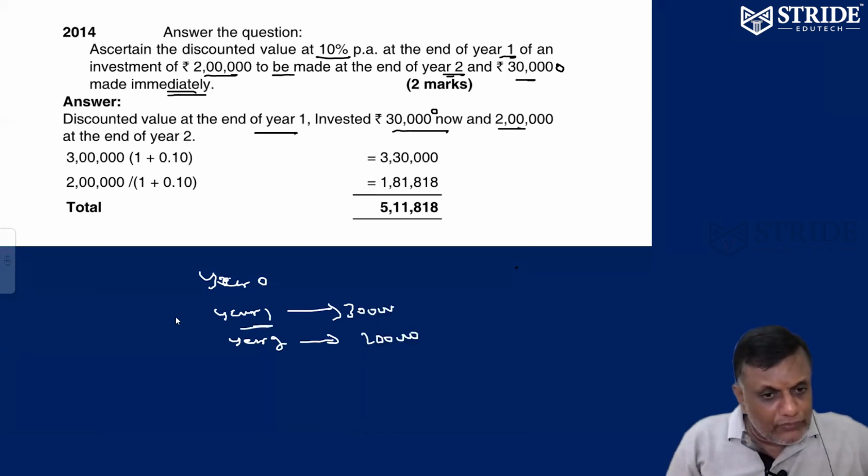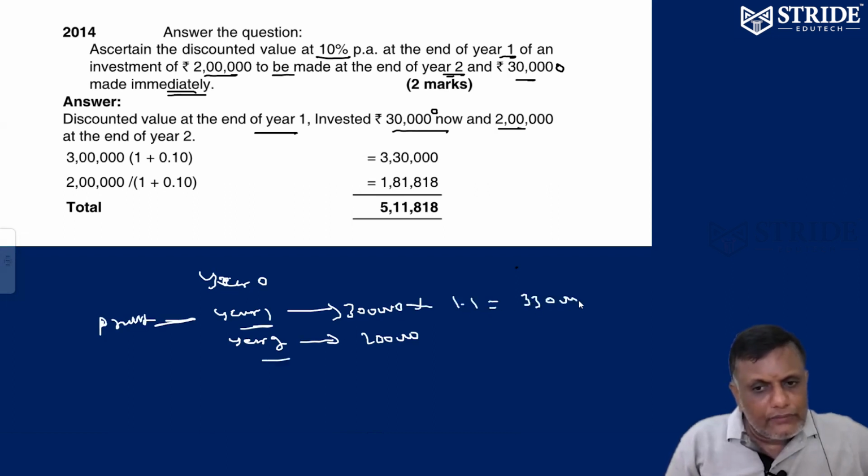We are in year 1 now. 3 lakhs becomes, at the end of year 2, 3 lakhs into 1.1, that is 3,30,000. Future value. That's it. So now we are in year 2. Can you come back to year 1?